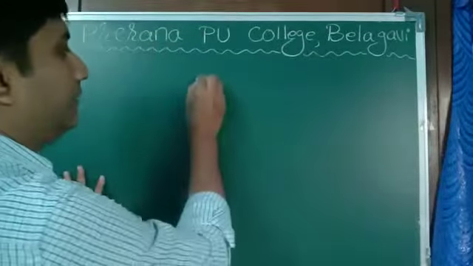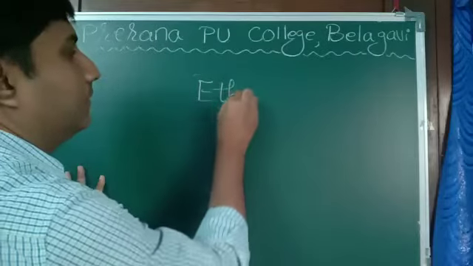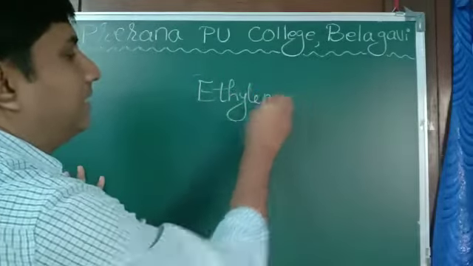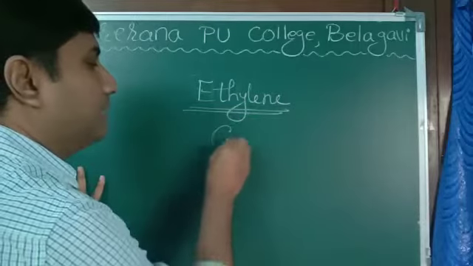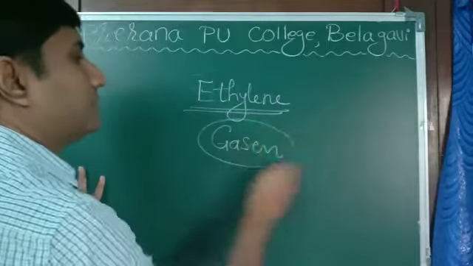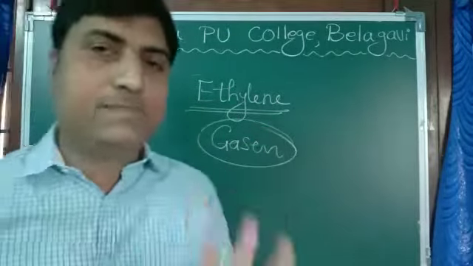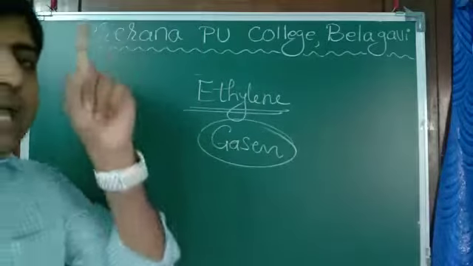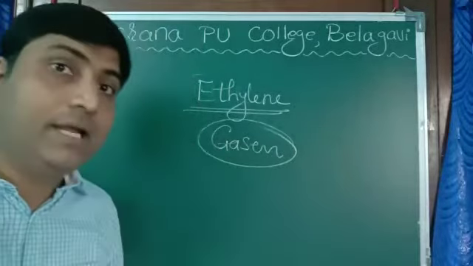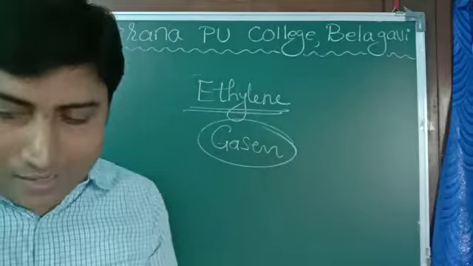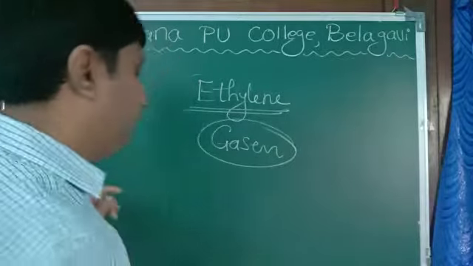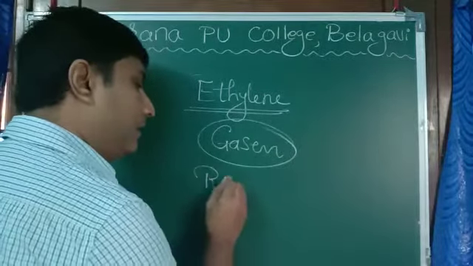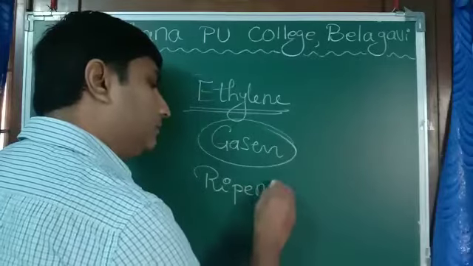Then the next one, ethylene. There is one interesting feature about ethylene. Ethylene is a gaseous hormone. It is present in the form of gas. And its main, very important function is that it helps in the ripening of the fruit.